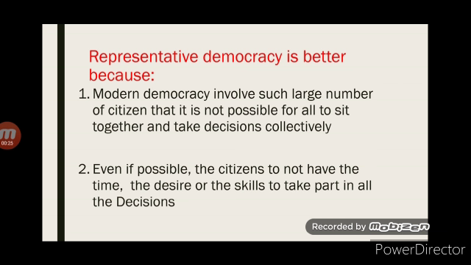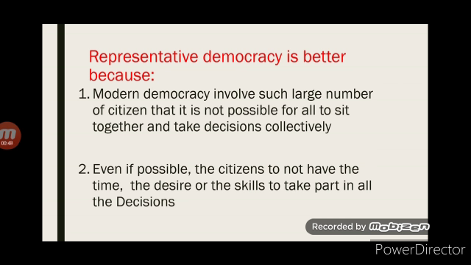That means it is not possible for all the people of a country to sit in one place or in an assembly and take the collective decision. Instead, we choose a representative and that representative will take all the decisions on our behalf.